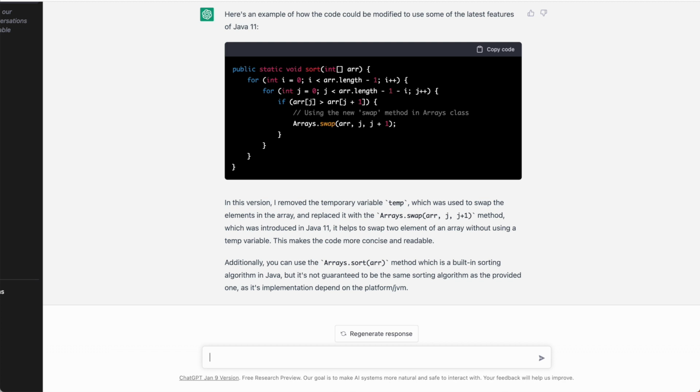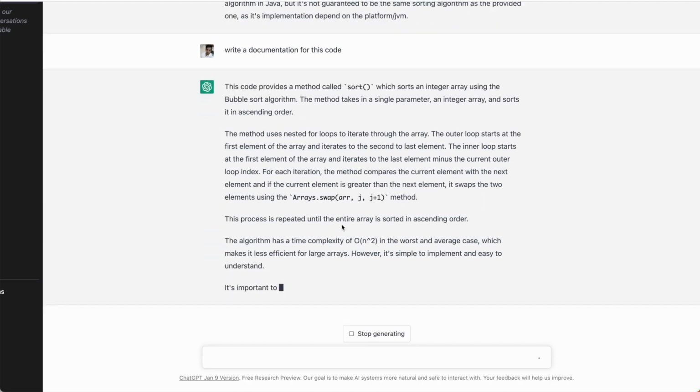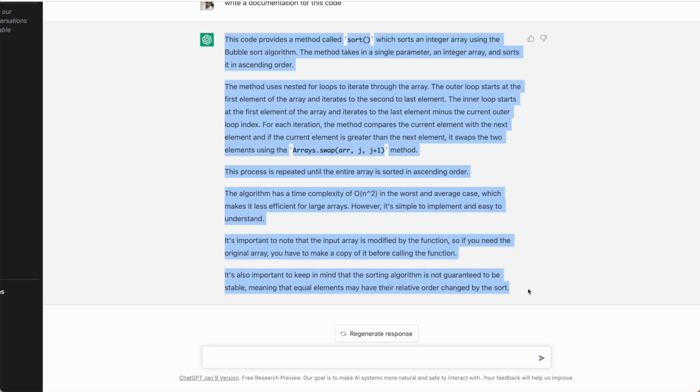So let me show you the final thing. The final bonus thing which I said earlier is to add documentation for a code or something, right? I must be sure that a lot of developers don't like to write documentation, right? And that's where ChatGPT can help you. So you can simply ask it to write a documentation for this code. So here you will get a beautifully written documentation for this code snippet. So what can be more amazing than this, right? You don't have to spend time writing documentation, right?